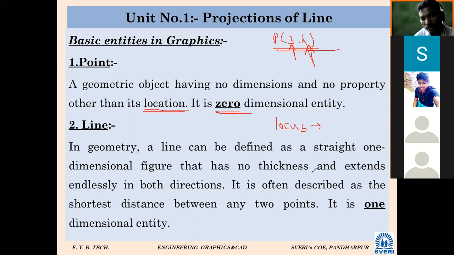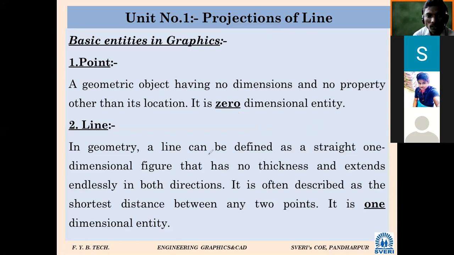Means a line is a set of, कुणाचं म्हणावं लागेल? एखादी लाईन ही कुणाची एकत्रीकरणाने बनते हो लाईन? Point. Very good. Line is a locus of points, we will say. Many more points, when they come together, will form a line. Or as a simple definition, we may say line is a locus of points. And it is a one dimensional entity. Only one dimension we can give. This is a point, then line,